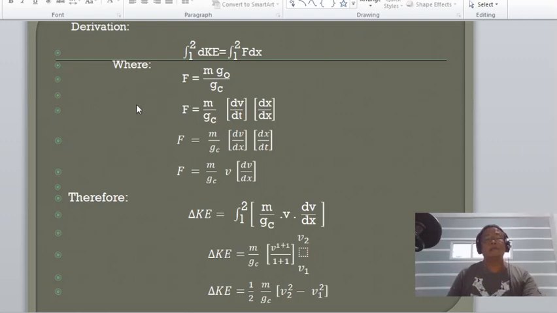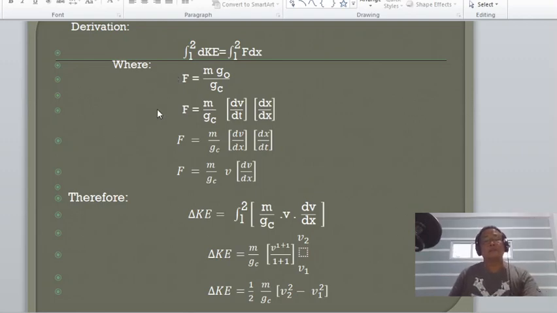F now is equal to m over g_c multiplied by g_o. So, g_o can be written as the differential of dV over dt and then multiplying that by dx over dx. That is also equivalent to 1, so it does not affect the equation.